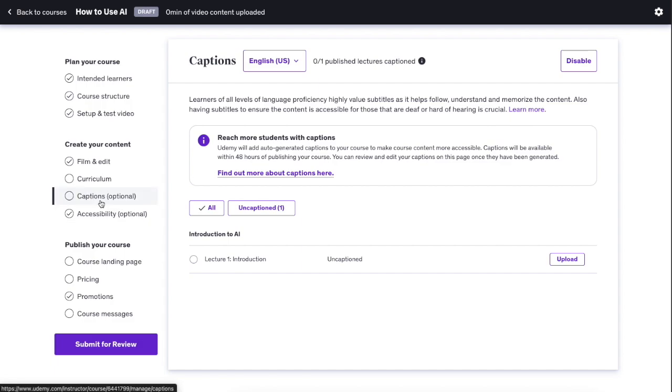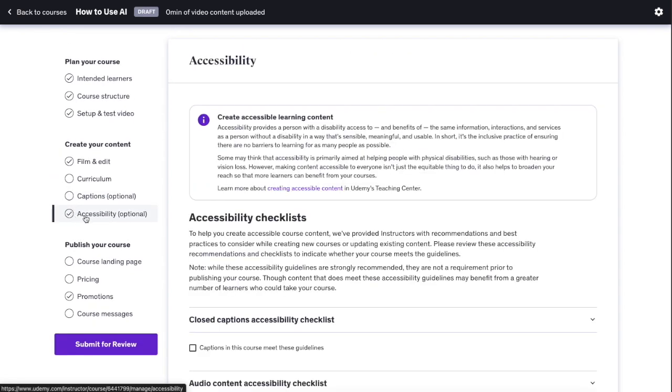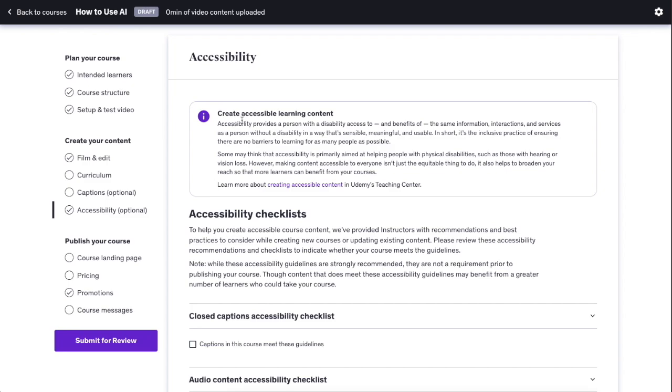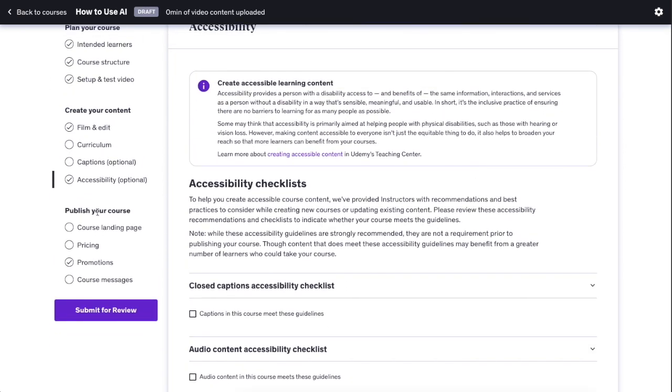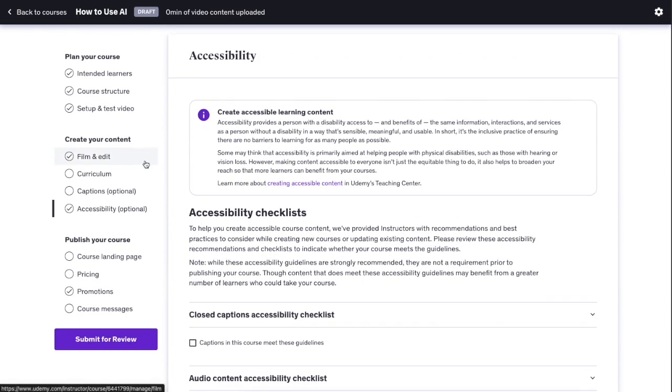You can add captions to your videos. Then you can do accessibility. So in this section, you make sure that you provide a person with a disability access to the benefits of the same information, interactions, and services as a person without a disability in a way that's sensible, meaningful, and usable. So make sure to check this and be careful with this one to make it accessible to everybody.